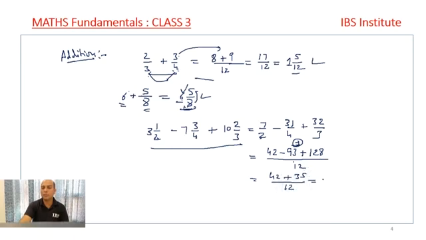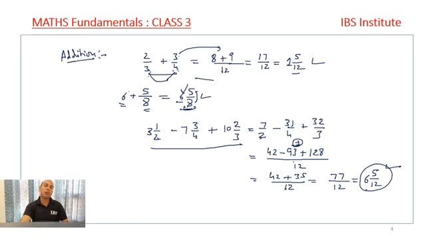Now we add up these numbers and I get it to be 77 divided by 12, and 12 into 6 is 72, remainder is 5, so it is 6 5 by 12. So my answer is 6 5 by 12, right? This is the answer I give. Clear? I hope the question is clear to you people.